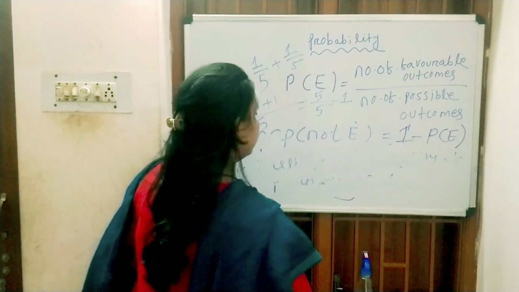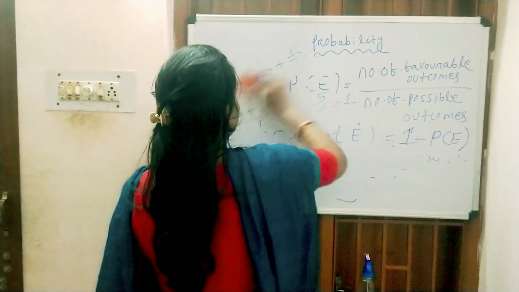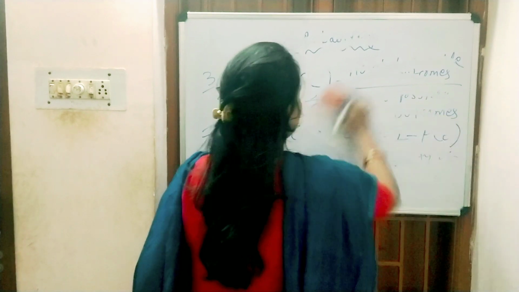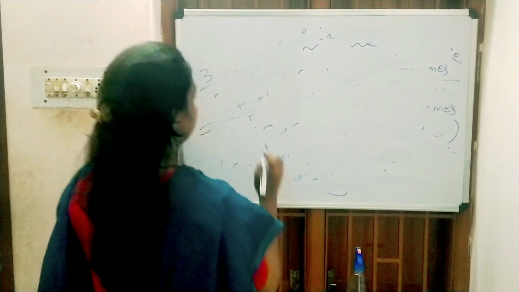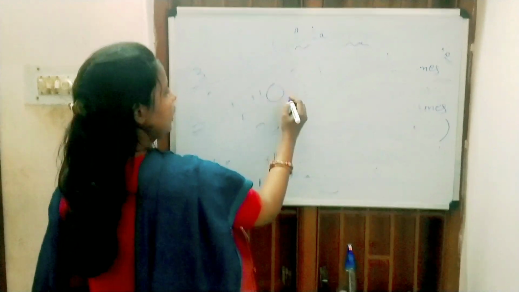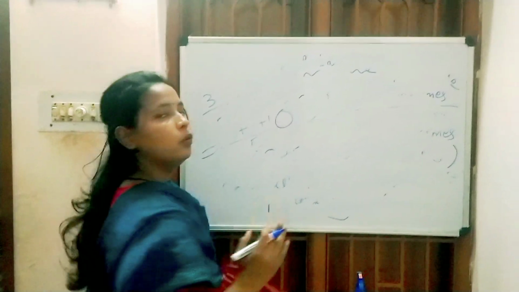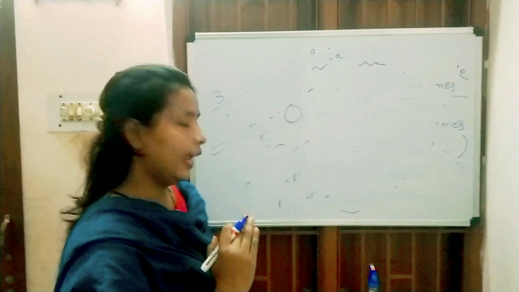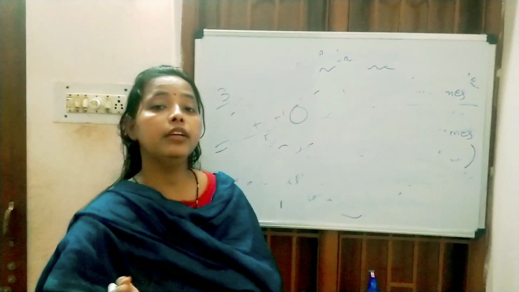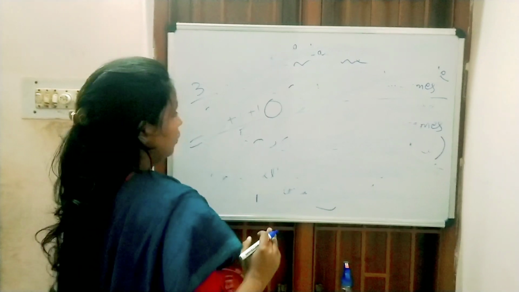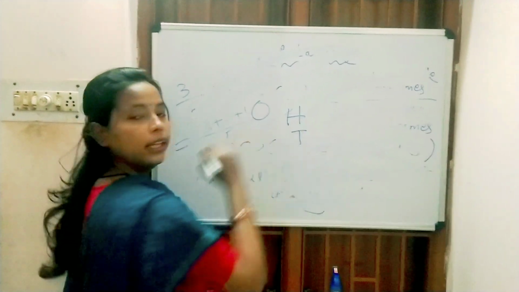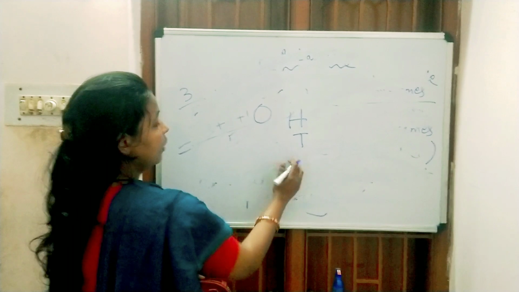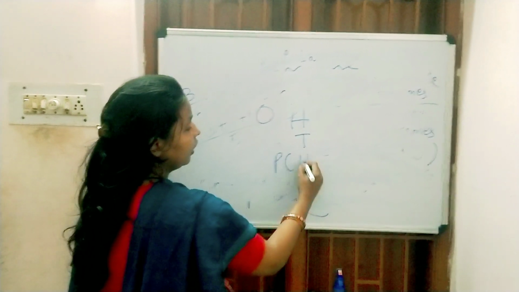Now another thing also, let me tell you certain examples. Suppose you toss a coin, and I ask what is the probability of getting a head and what is the probability of getting a tail. As we know, if we toss a coin, we will get either a head or a tail. So the probability of getting a head will be what?